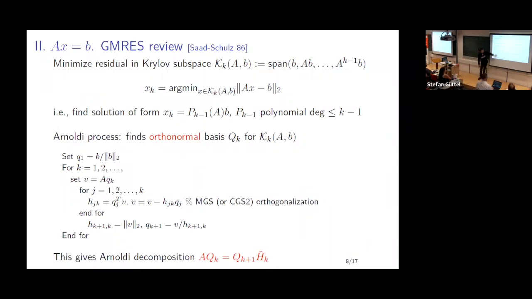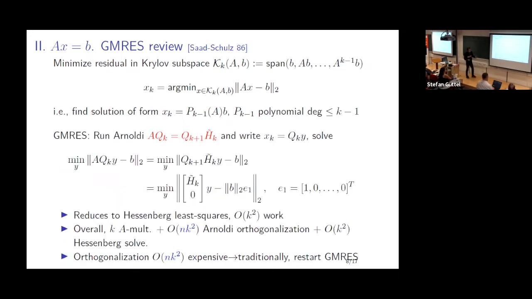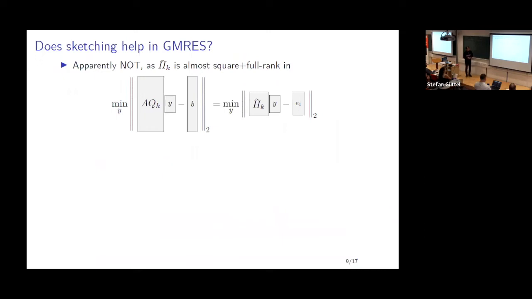The main bottleneck is in the Arnoldi process, which orthogonalizes the new vector against all the previous vectors. And this is going to cost essentially nk squared after k iterations. So there's a clever way of reformulating this as an upper Hessenberg least squares problem. And this is all due to Saad and Schultz. But once again, as k, which is the number of iterations, grows, the orthogonalization cost becomes dominant and expensive. So what people usually do is they restart GMRES so that this part doesn't dominate the computation. So what we did is we wanted to think about using sketching.